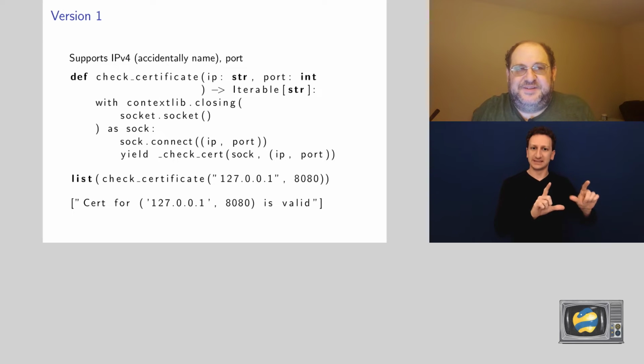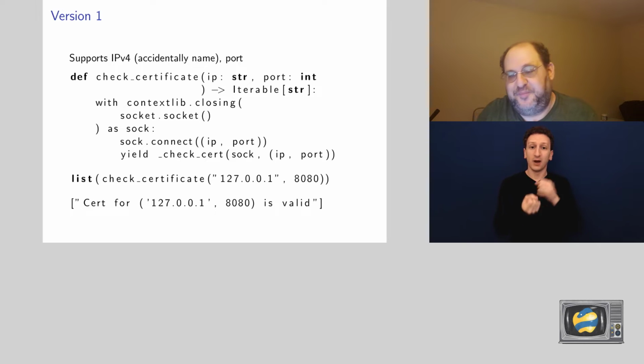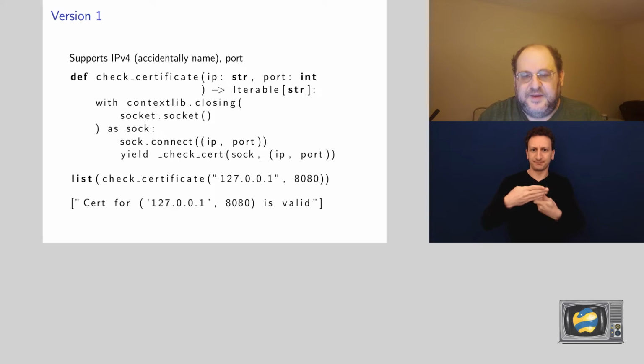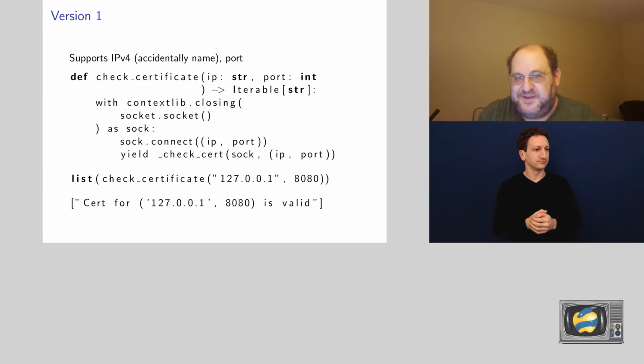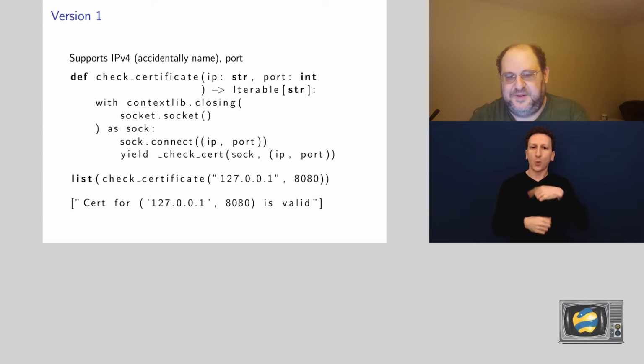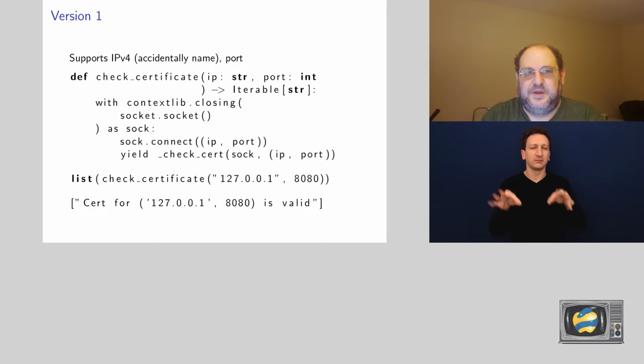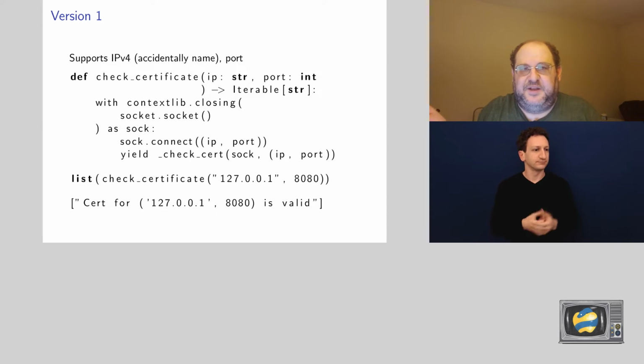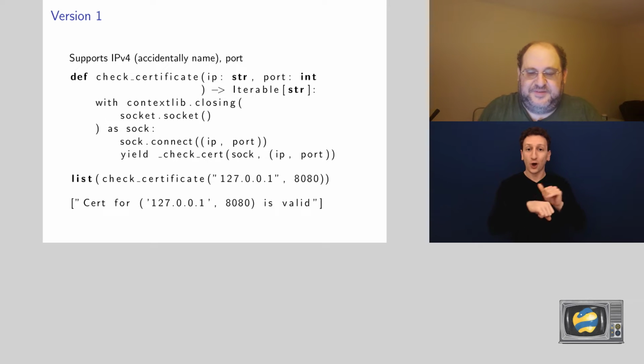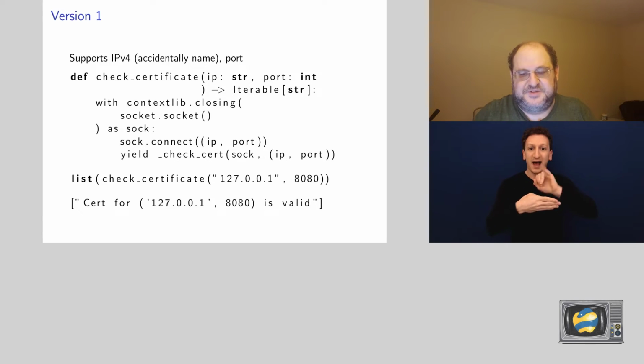The first version is probably straightforward. We want to support IPv4 and a port, because most services are specified with IPv4 and a port. This version will accidentally support names, and that's something we'll look into later. So we call check certificate with an IP and a port. We connect the socket to the port. We check the certificate, all looks good.